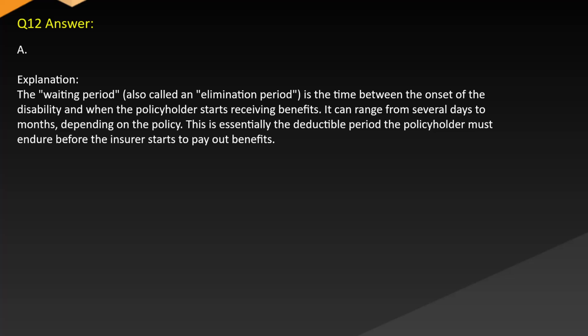Answer A. Explanation. The waiting period, also called an elimination period, is the time between the onset of the disability and when the policyholder starts receiving benefits. It can range from several days to months depending on the policy. This is essentially the deductible period the policyholder must endure before the insurer starts to pay out benefits.